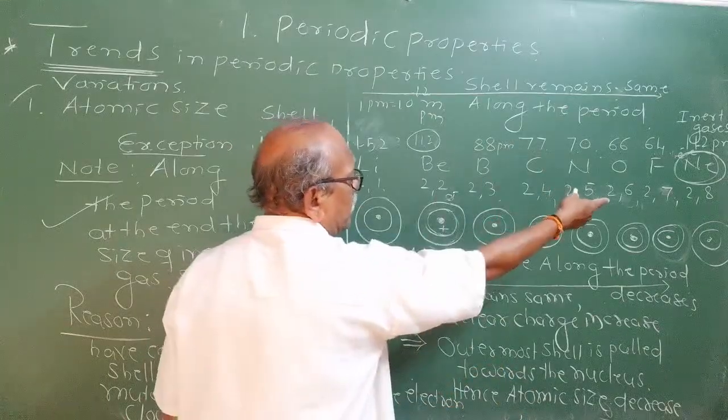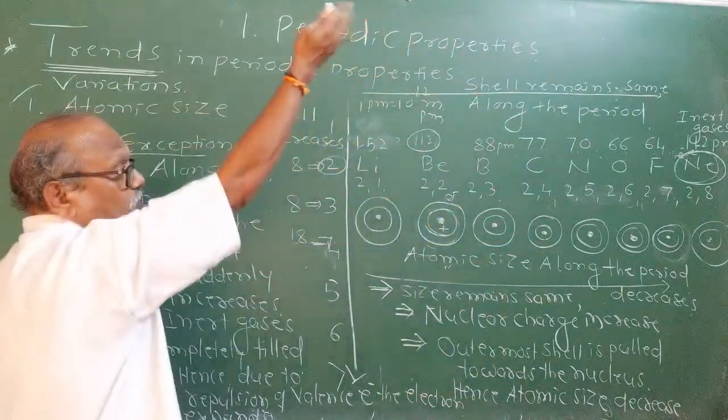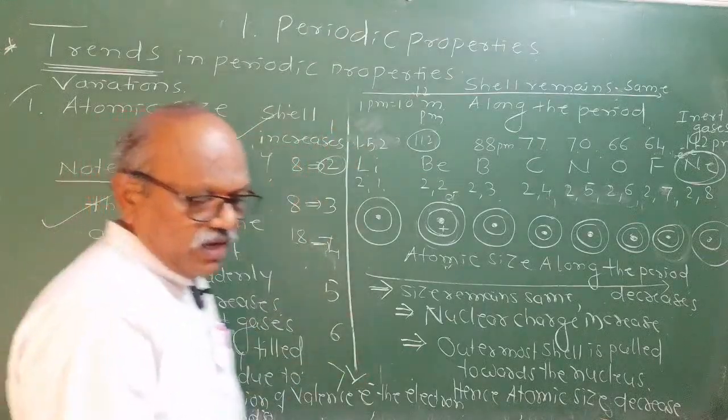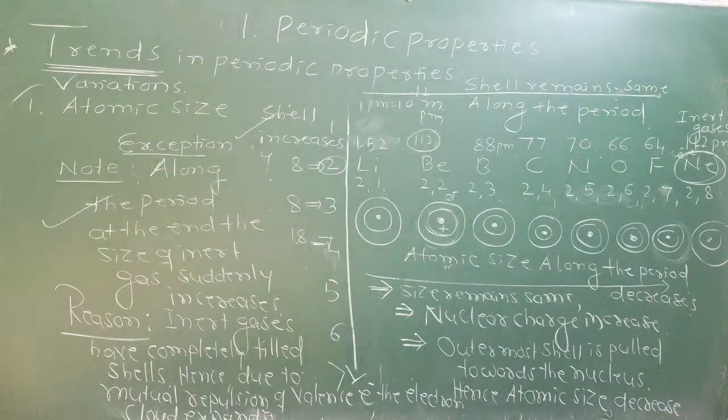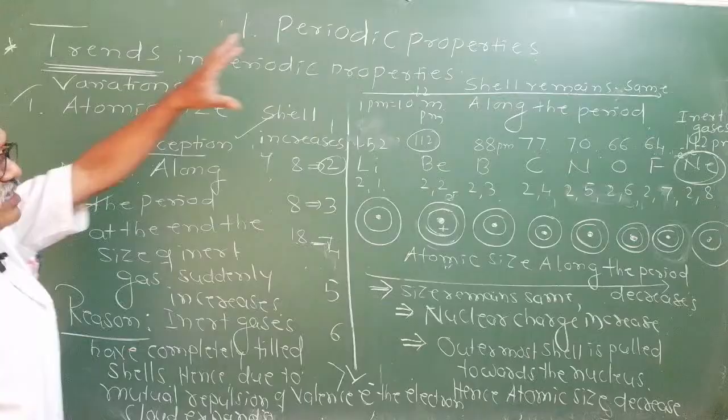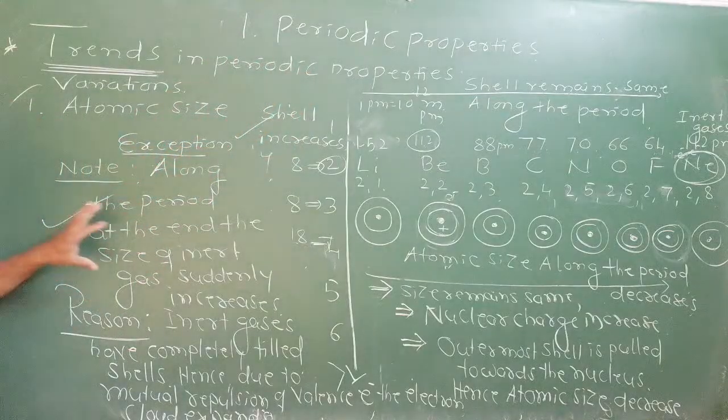But exceptionally, inert gases show an increase to 112 picometer. And therefore, you can say that the reason for this is that in the case of inert gases, all the electrons are completely filled.